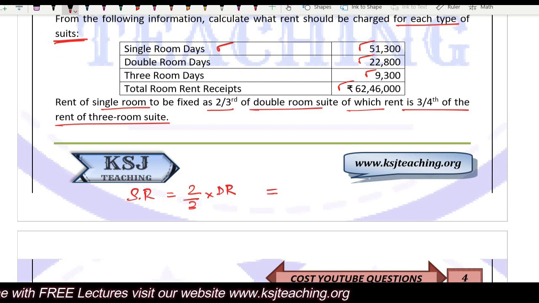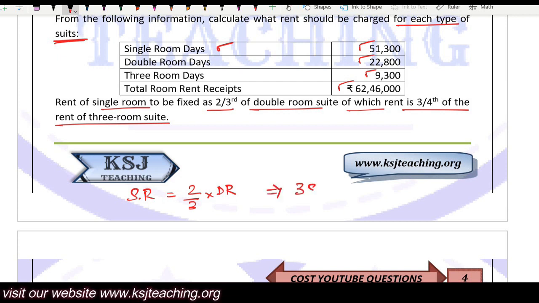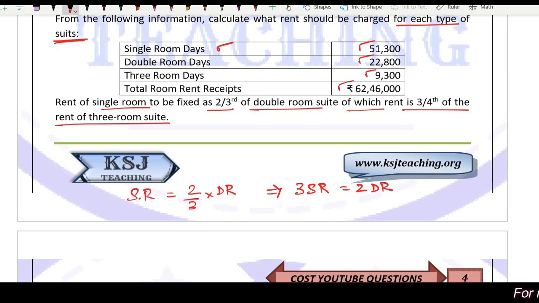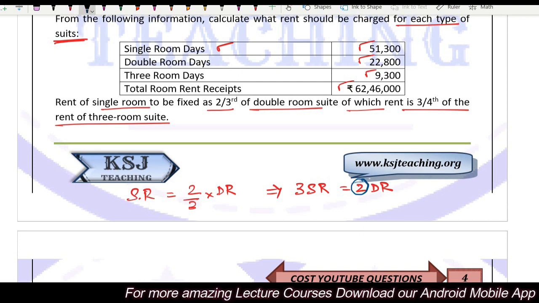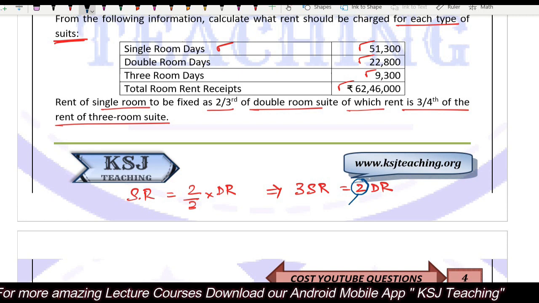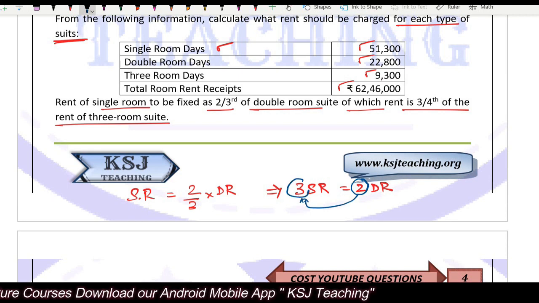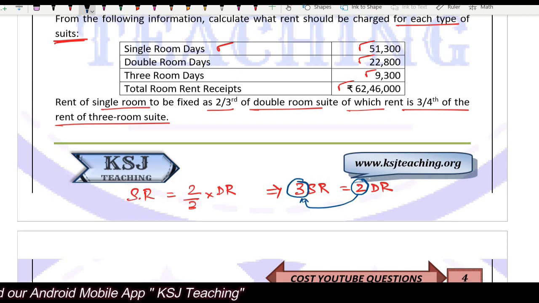So from here I can say one thing, that 3 single room is equal to 2 double room. I can say this. That means whatever the rent you will earn from 2 double rooms, the same rent you will earn from 3 single rooms. Right? The same rent you will earn from 3 single rooms.